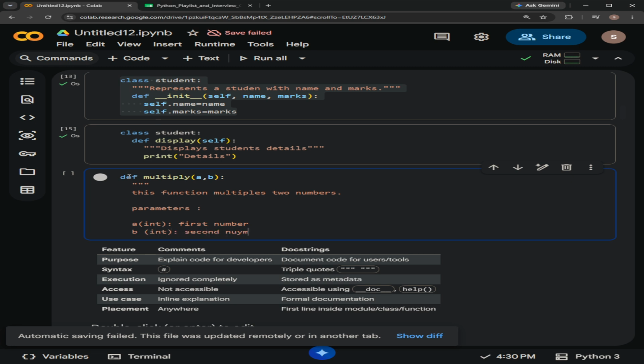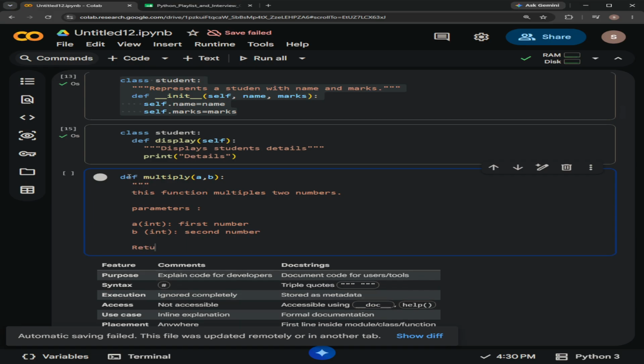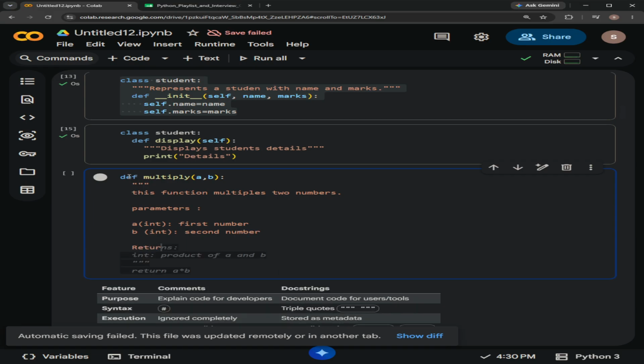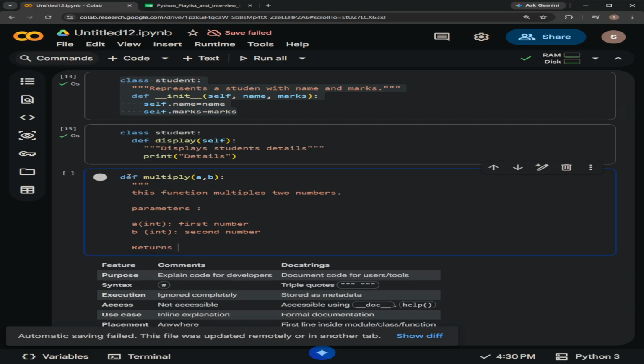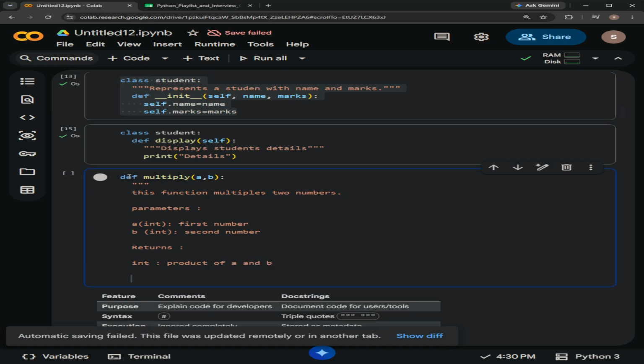These are all docstrings. We are just giving an explanation of what the function multiply does, and we can do it in a number of lines, so I am giving an example for that. And what the function multiply returns is int, integer data type, the product of a and b. I am closing the docstring using three quotations.